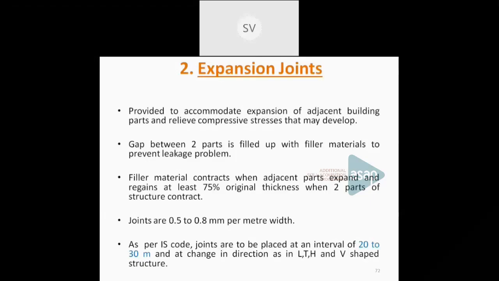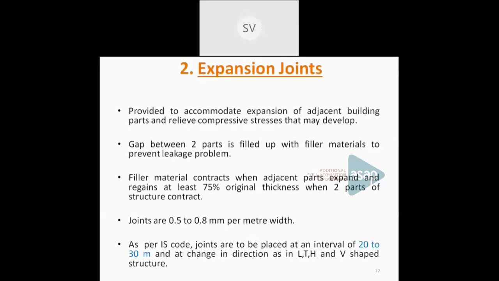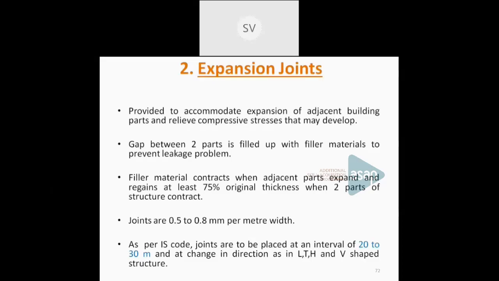And these expansion joints are to be provided according to IS specification. This has to be provided for a minimum 20-30 meter span. So for every 20-30 meter span, we have to provide one expansion joint, and it should be of 0.5 to 0.8 per meter width. That is a minimum spacing or minimum thickness to be provided for this type of joint. So whenever these slabs expand towards each other, this filler material contracts. And whenever it is moving towards the other side, this filler material will be expanding. So that is actually happening in the case of expansion joints.